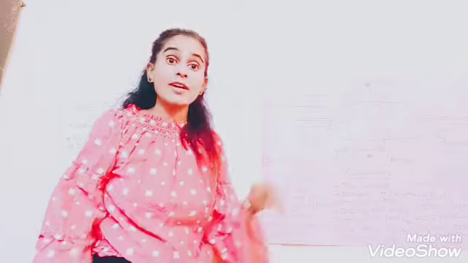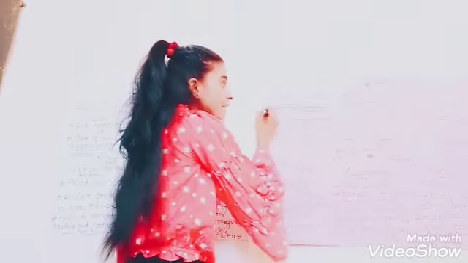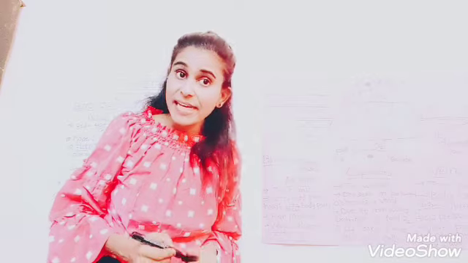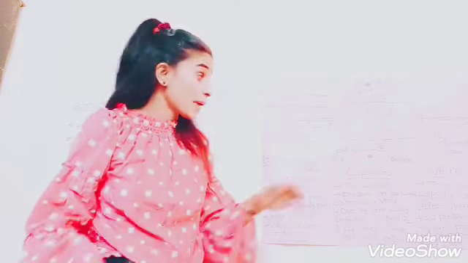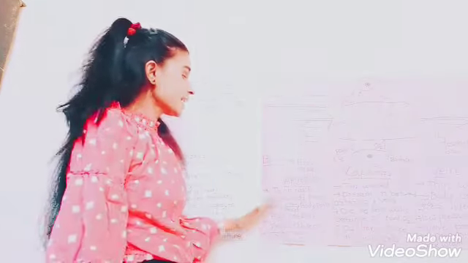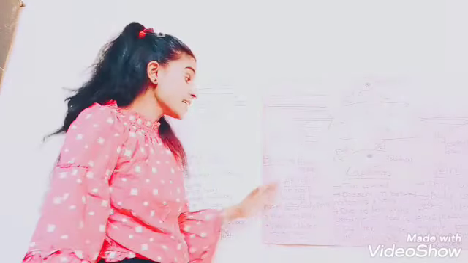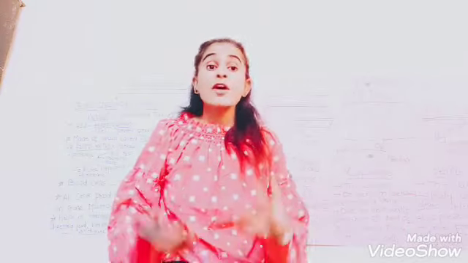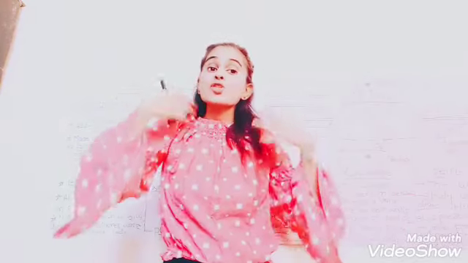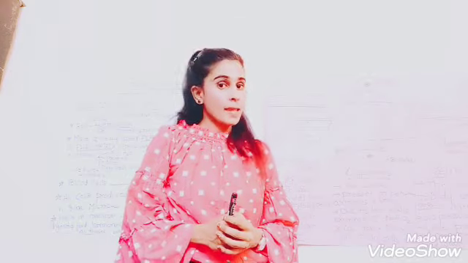Arteries carry the oxygenated blood from the heart and supply it to all the body parts, because the heart pumps the blood.